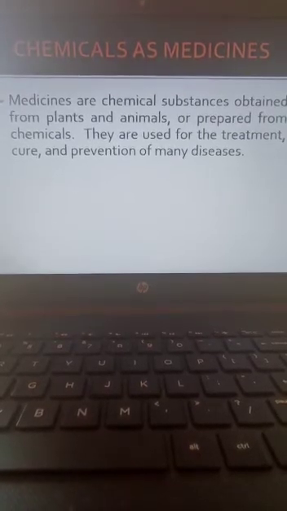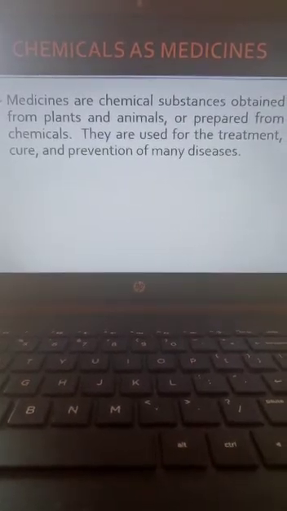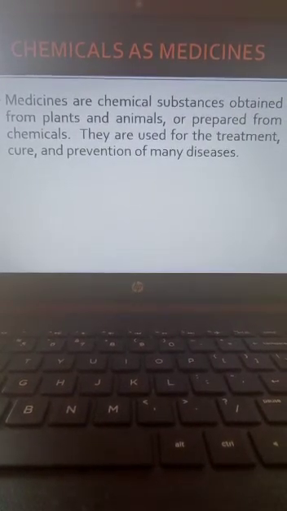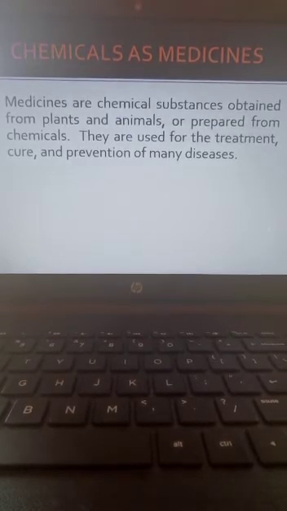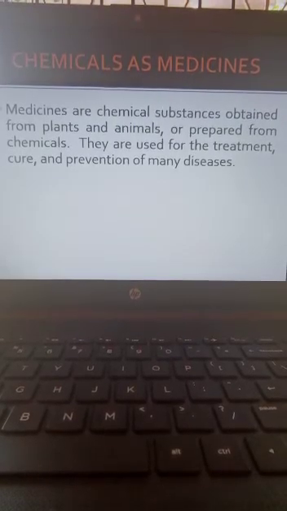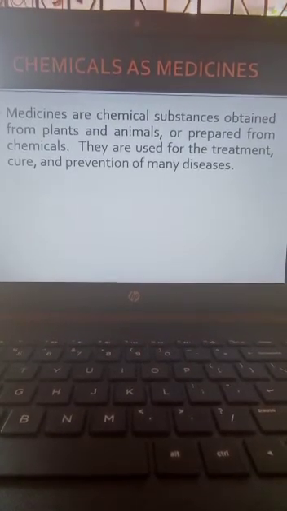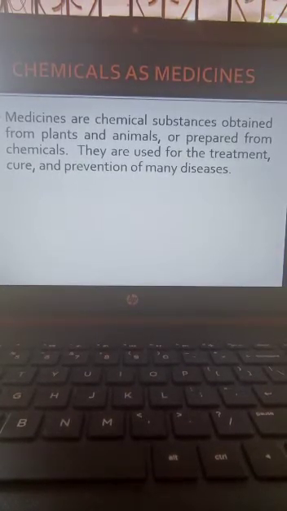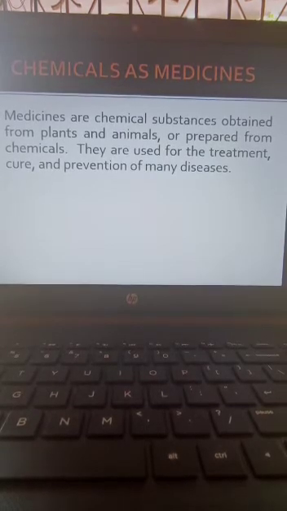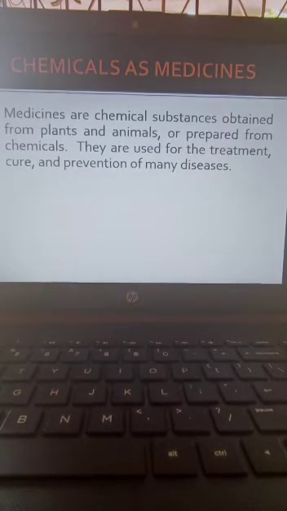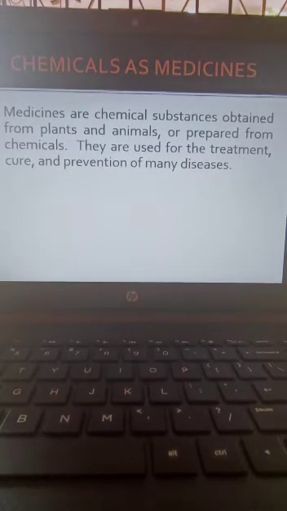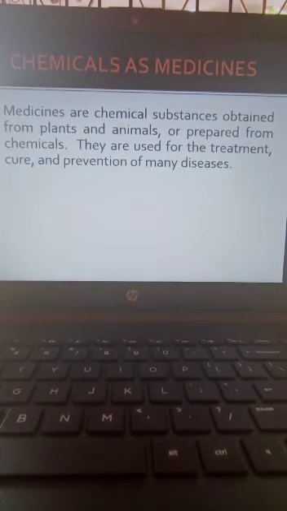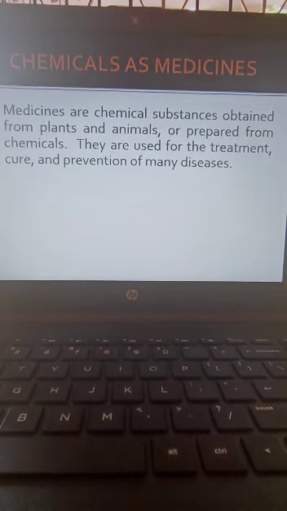Okay. So what are medicines? Medicines are chemical substances. Different other varieties of medicines are also there, Ayurvedic, homeopathic. They are saying that they are from natural. But I am saying that all the medicines like paracetamol, all these we are getting from chemical substances. That's why we are saying that never use medicines without doctor's permission. We should take these medicines only when we have a prescription from a doctor.